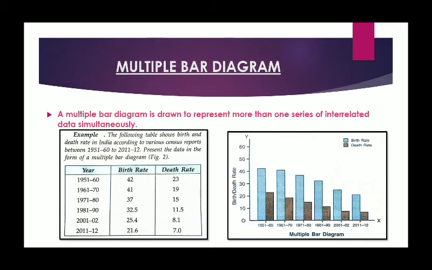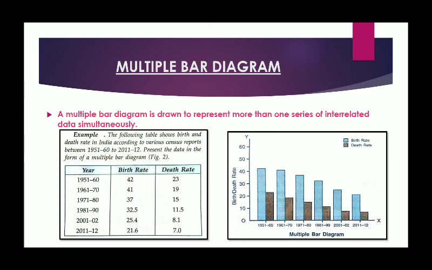In multiple bar diagram, what happens? In one particular year, we measure more than one thing. For example, here you can see that in a particular year, birth rate and death rate are given. Birth rate and death rate are given for the years 1951 to 60, 61 to 70, 71 to 80 and till 2011 to 2012.